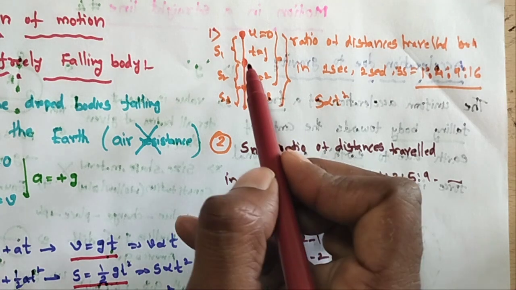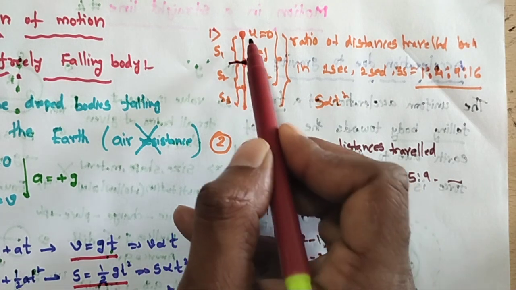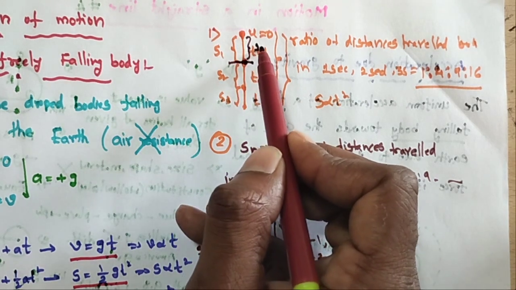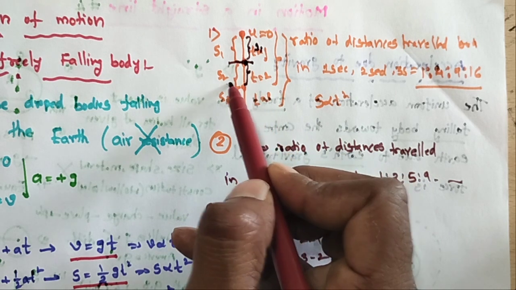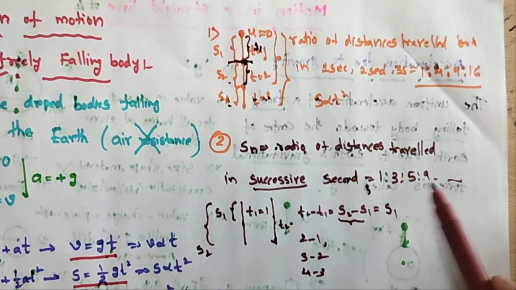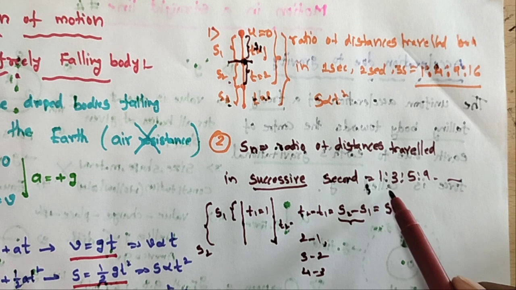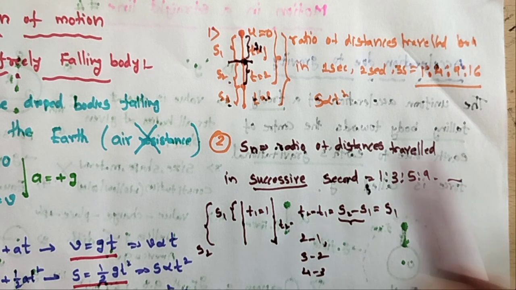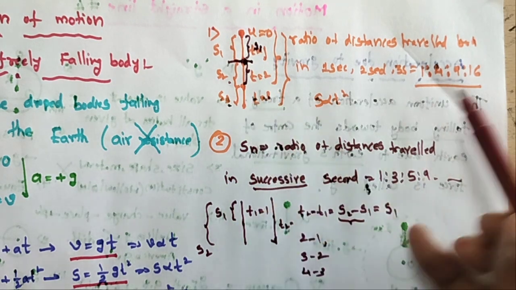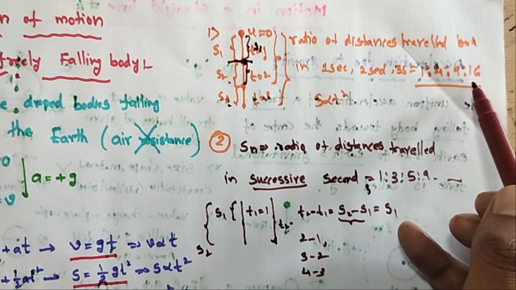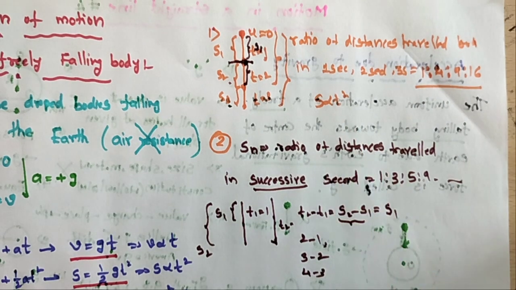So at these seconds, Sn, here to here, for 1 second, 2 second, 3 second, in this case the ratio is 1 is to 3 is to 5 is to 7. But the total distance will be taken as 1 is to 4 is to 9 is to 16. So these are the two applications.